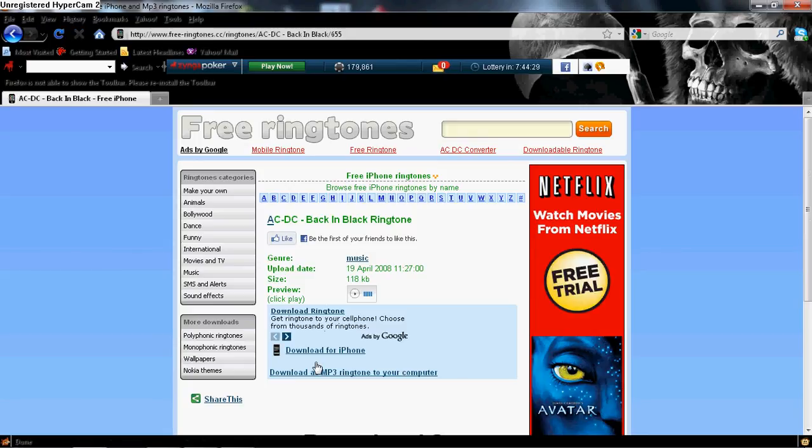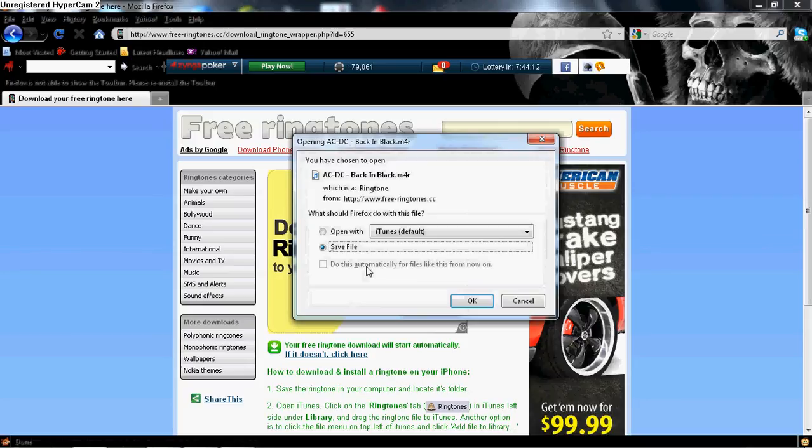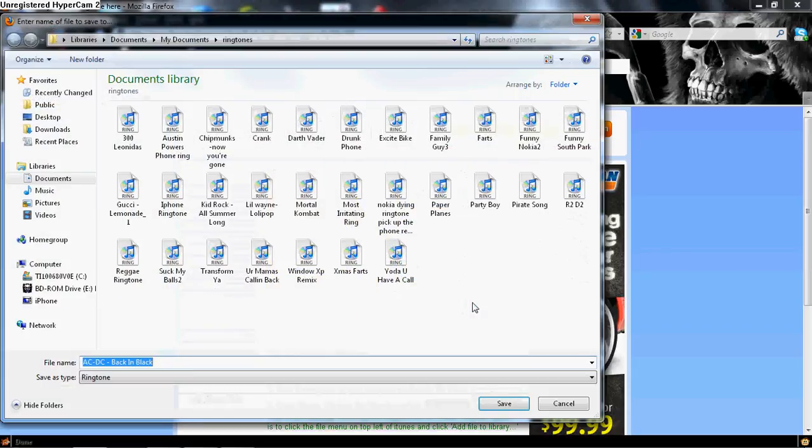Now once you get to this page, you're going to download for iPhone. If you have an MP3 phone, or a phone that accepts MP3 ringtones, you're going to click this bottom one. But since I have the iPhone and it's a little bit more complicated with the iPhone, I'm going to click that, just to show you guys. Now I am running Mozilla Firefox, so it is going to look different if you're running, let's say, Safari or Internet Explorer. So go ahead and click OK.